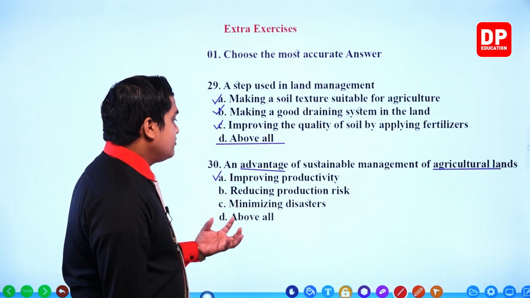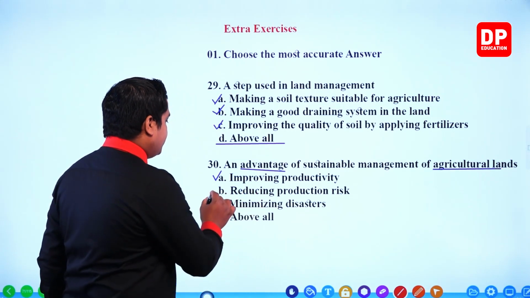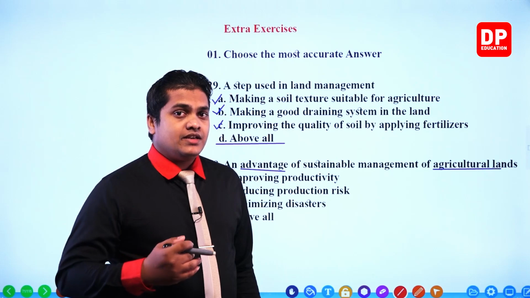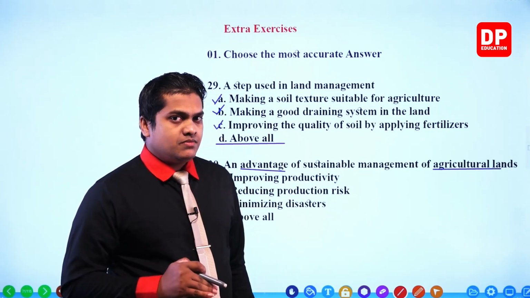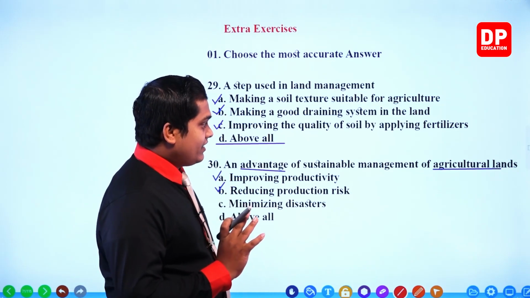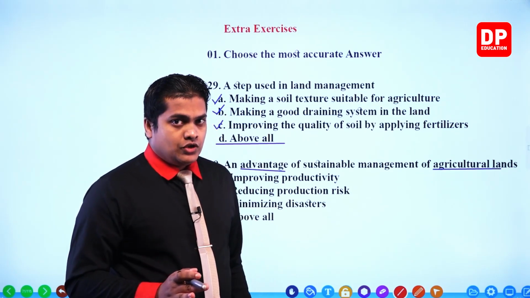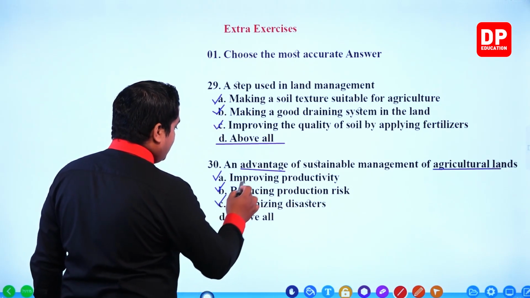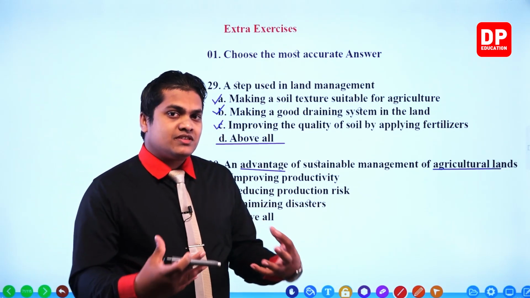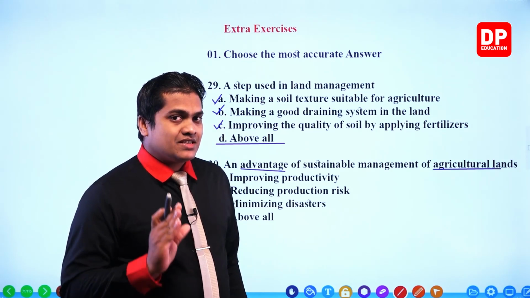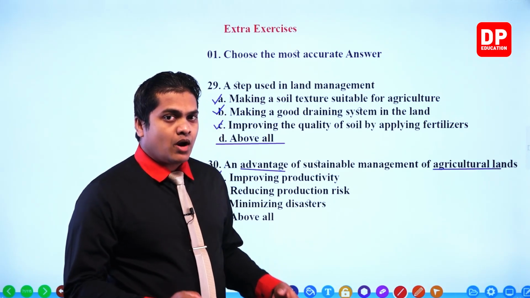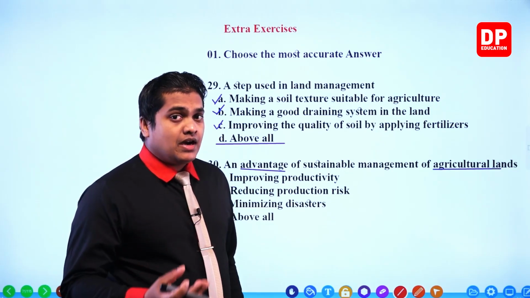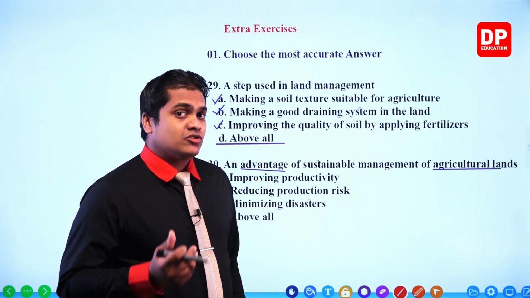Next one, reducing production risk. Once again correct, right? The production risk of getting disasters or any other troubles is minimized if you manage the agricultural land well. Next one, minimizing disasters. Once again correct, my dear children. The same thing, right? Production risk means facing several disasters. So these disaster conditions can be minimized, or we can lower the probability of disasters, if you have prepared a good land system or managed the land very well.